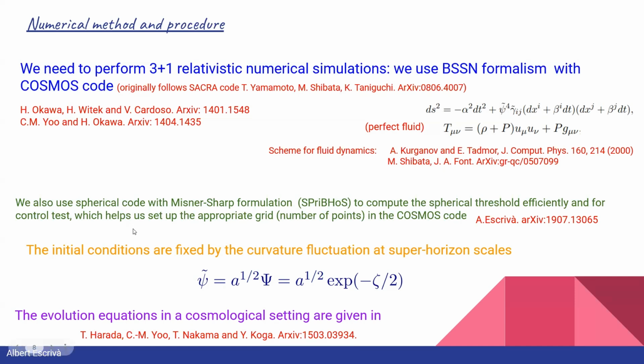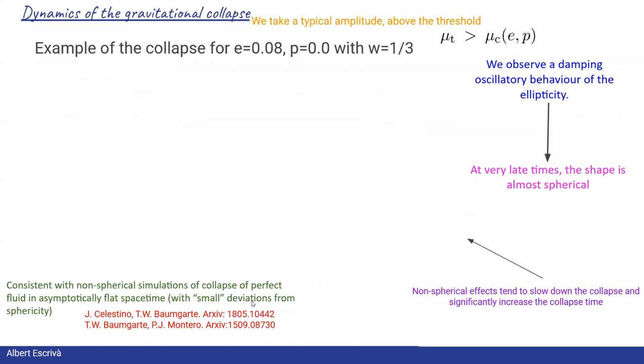The initial conditions are fixed once we fix the curvature fluctuation zeta at super-horizon scales. And the evolution equations in a cosmological setting can be found in this paper. Okay, so I skip a lot of details.